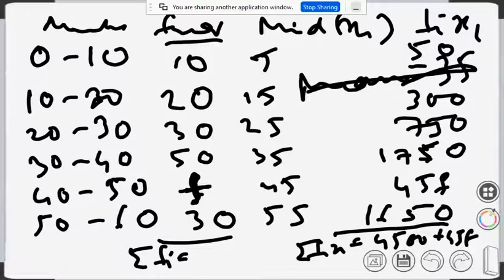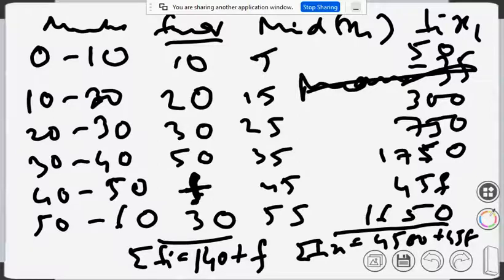And summation fi is 90 plus f, so 140 plus f. Everybody agrees?